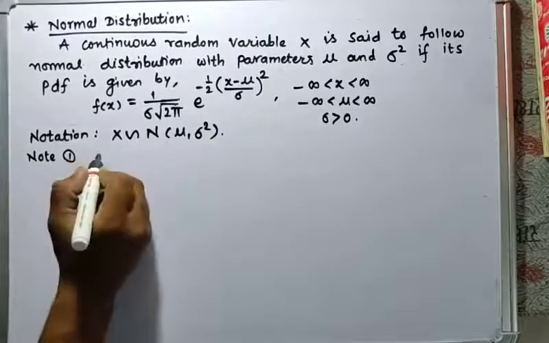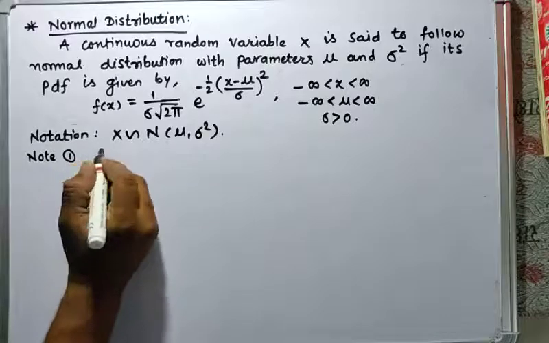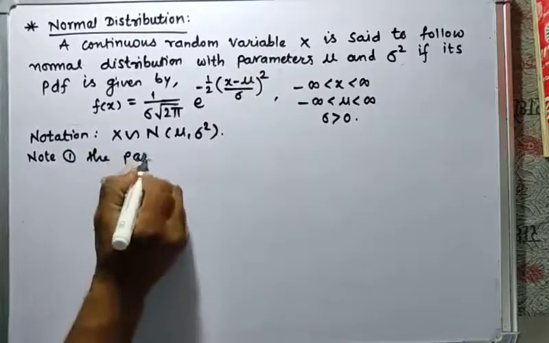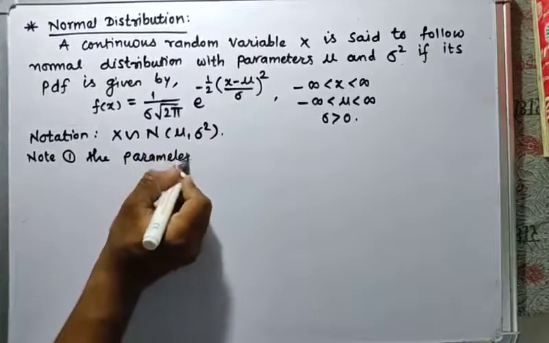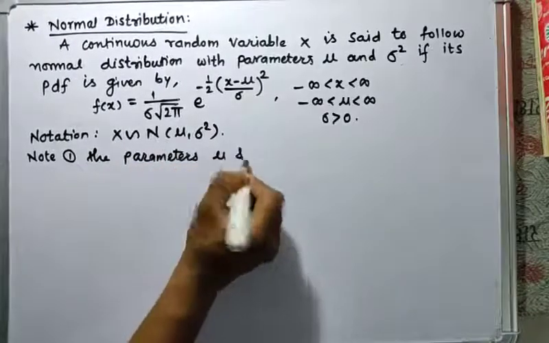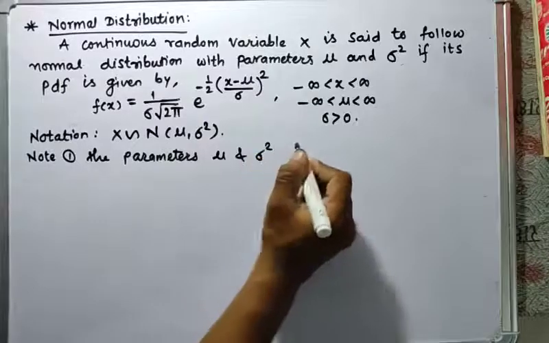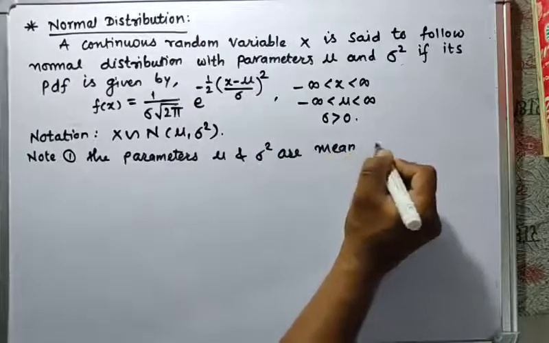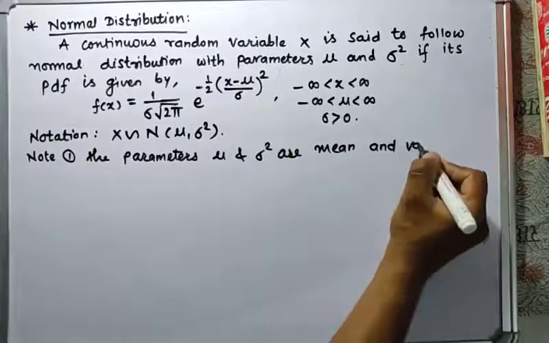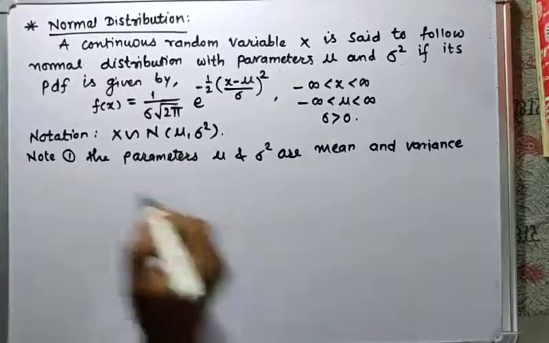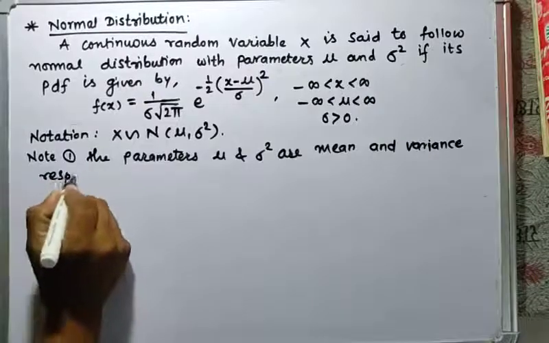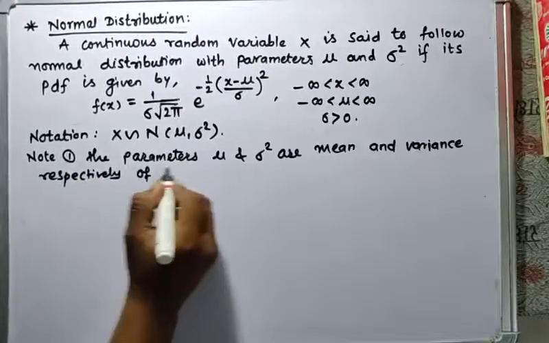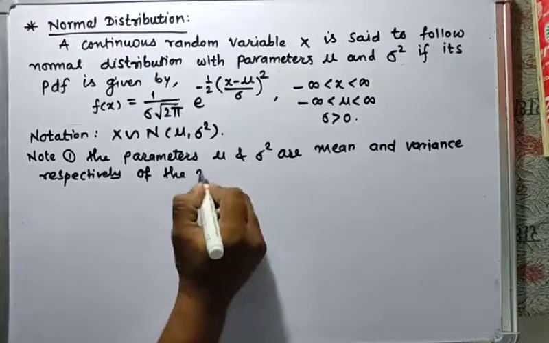First, the parameters mu and sigma square are the mean and variance respectively of the normal variable.